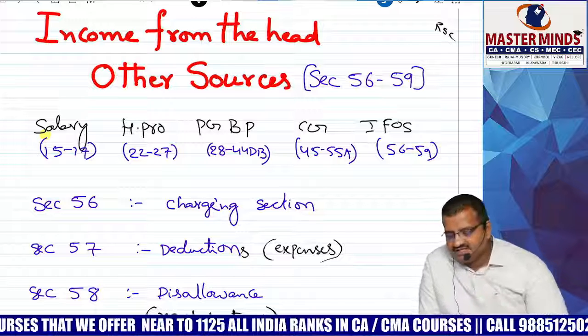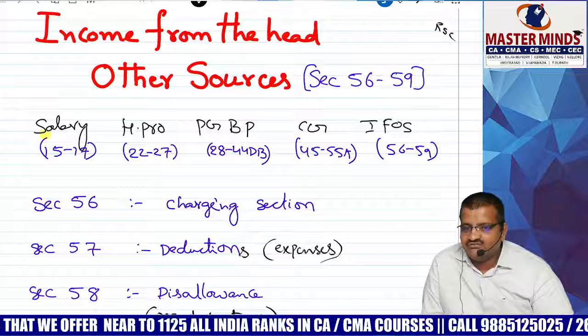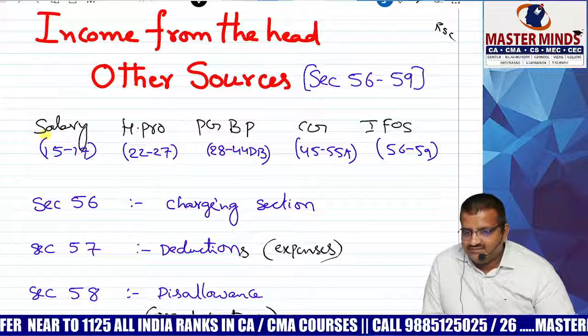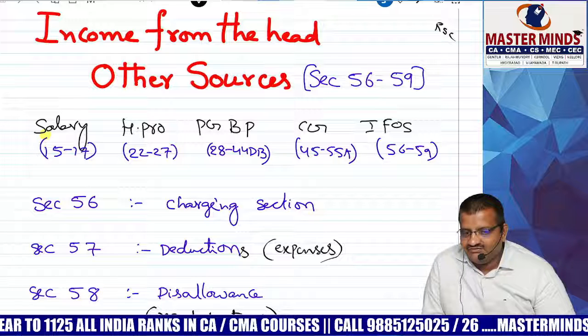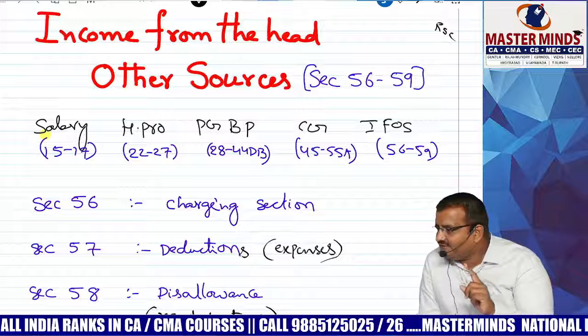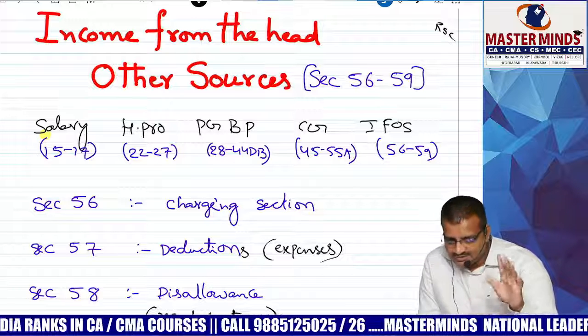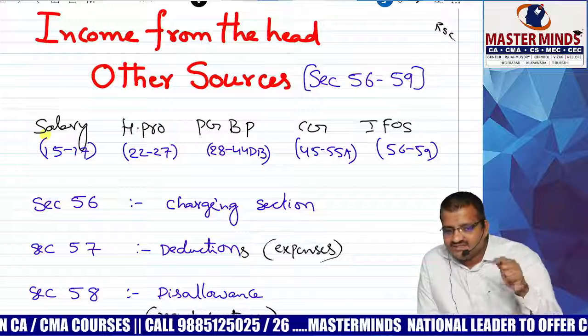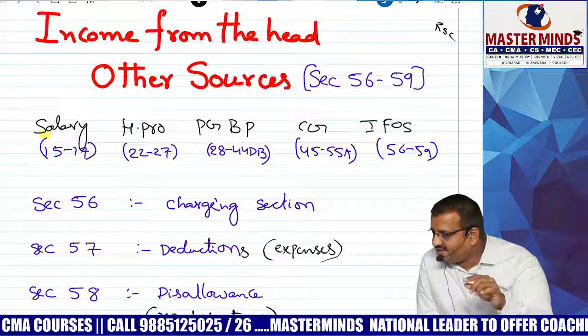Section number 56 to 59: sections 56, 57, 58, 59 deal with the provisions of IFOS, income from the head, other sources. As you know, the charging section is 56.